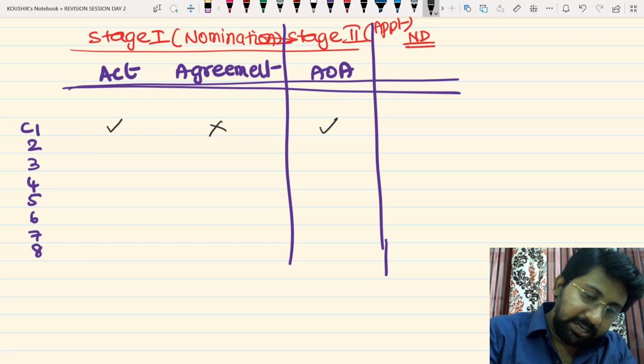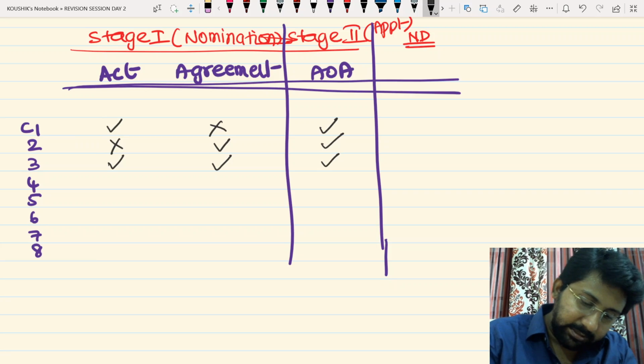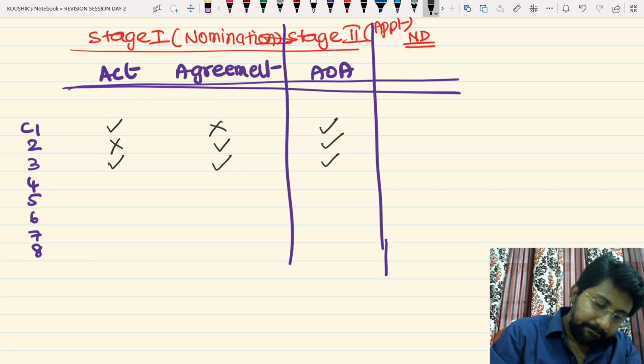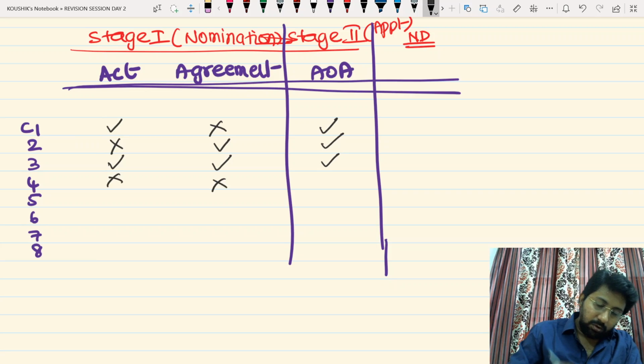Okay, next one. Stage 2 is appointment, stage 1 is nomination. No act, agreement, articles. Act, agreement, and articles. Act, no agreement, but articles is there. Act, no agreement, no.